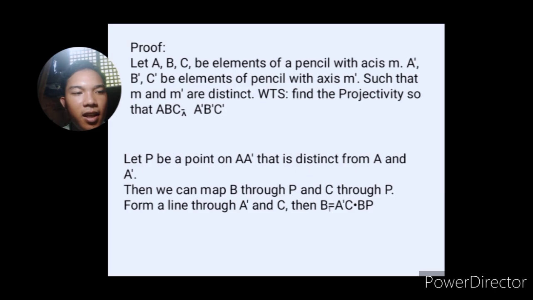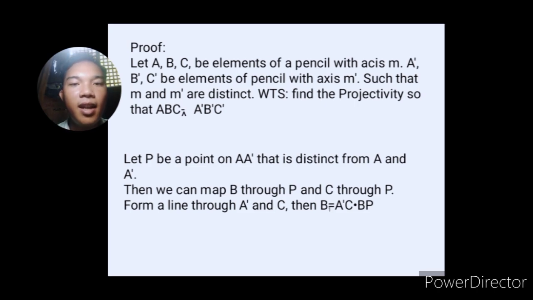Let A, B, C be elements of a pencil with axis M, and A prime, B prime, C prime be elements of a pencil with axis M prime, such that M and M prime are distinct. Okay? Now, our goal is to show that there exists a projectivity, so that ABC is projectively related to A prime, B prime, C prime.